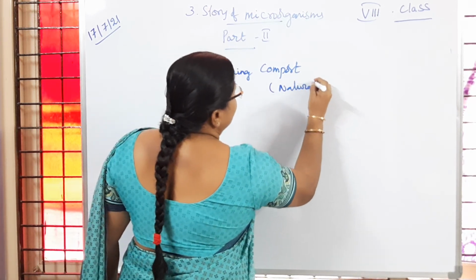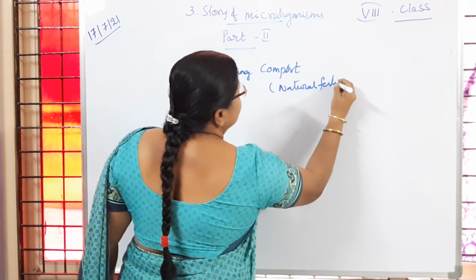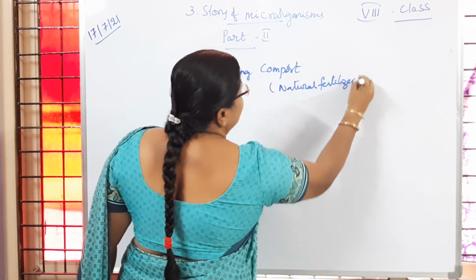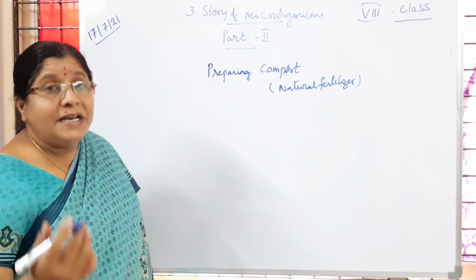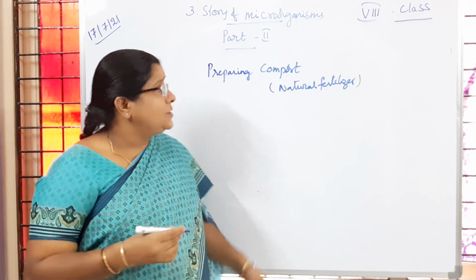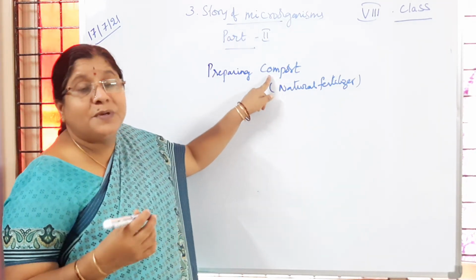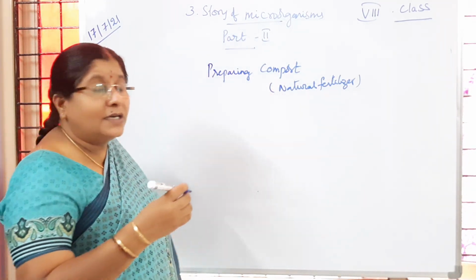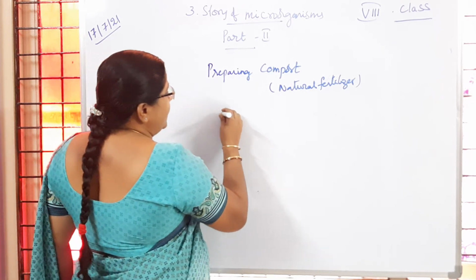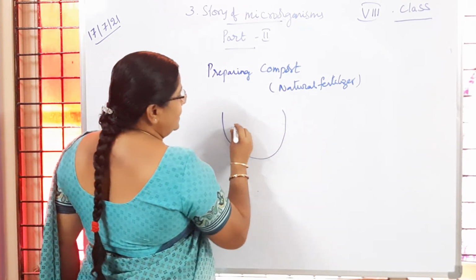Natural fertilizer, which enriches the fertility of the soil. So how is this compost prepared? For that, what we have to do is make a simple dugout in the earth.